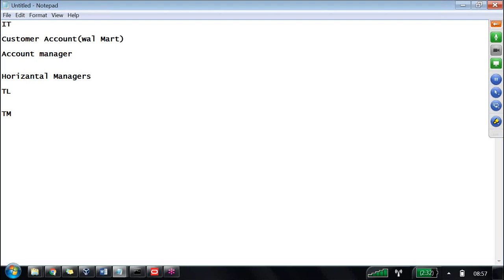There are team members, and there is a possibility of no team lead, with them directly reporting to the horizontal manager. Possible or not possible? Possible. We are given one standard hierarchy, and I want to implement the same hierarchy in the Walmart client, the Amazon client, the KeyBank client. That is not possible.